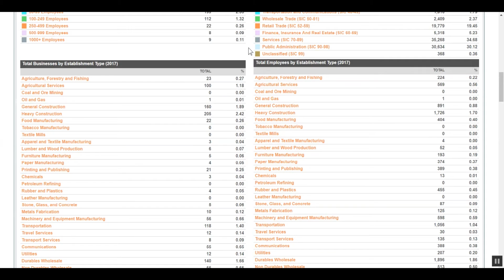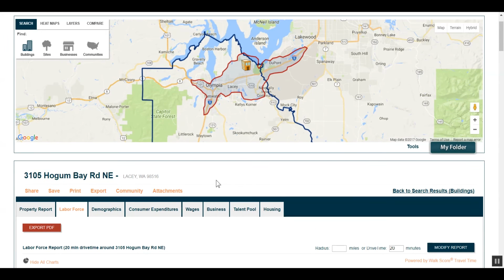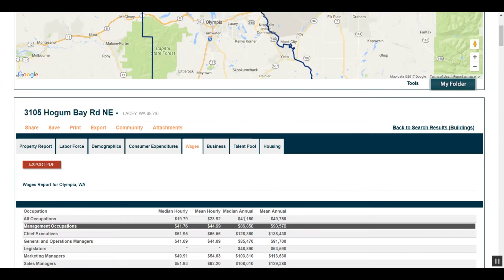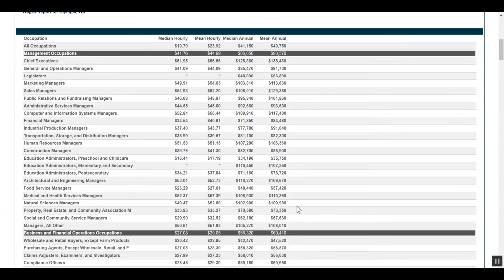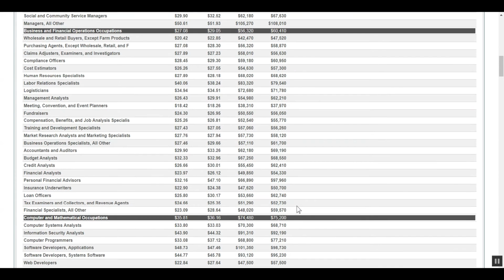Next, to better understand the region and how much to offer employees to be competitive within the region in terms of salary, we will look at wages. These wages are specific to the Thurston County region and are provided by the Bureau of Labor Statistics. This is useful for a recruitment case where a company may be expanding or relocating from outside of our region.